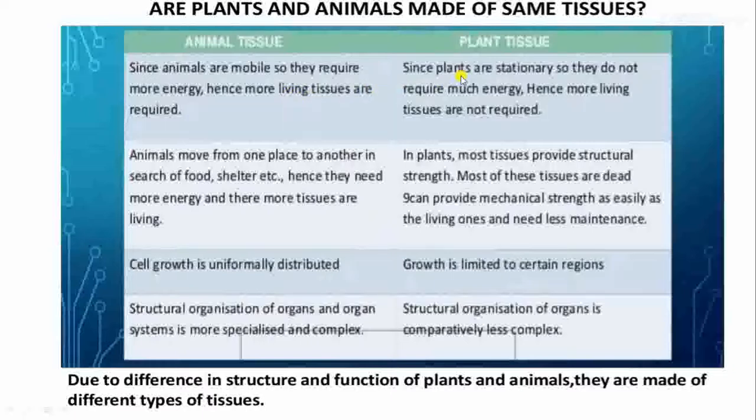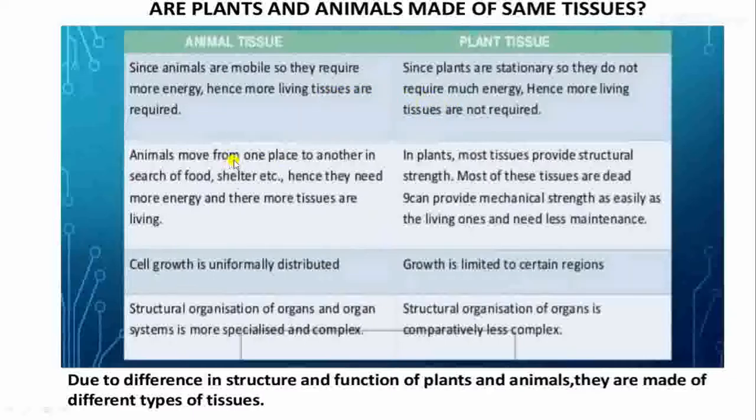And plants are stationary, they don't move, they are not mobile, so they do not require much energy. Hence, more living tissues are not required. So, in plants, living tissues are there, and equally dead tissues are there. So, this is suitable for their way of life. Plant and animal tissues are different in this point.